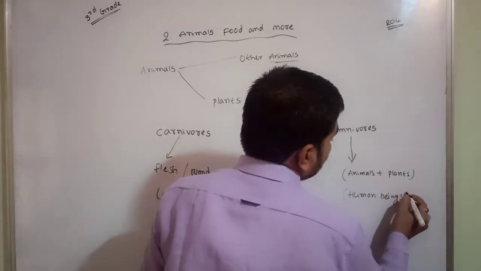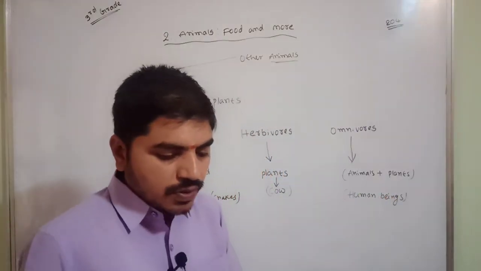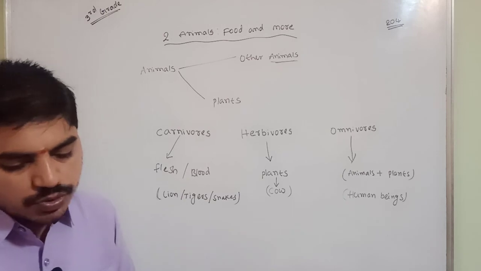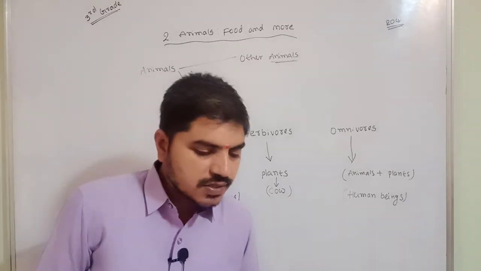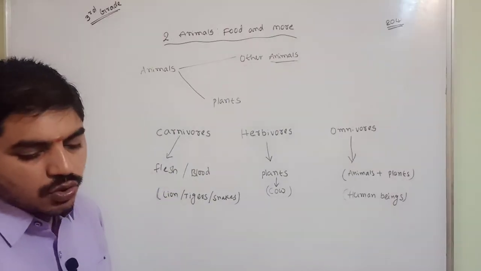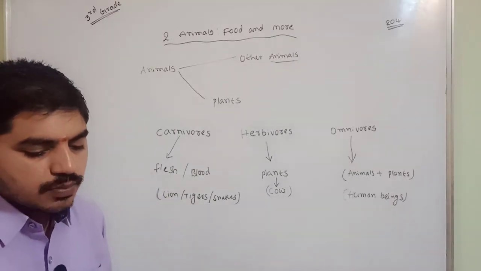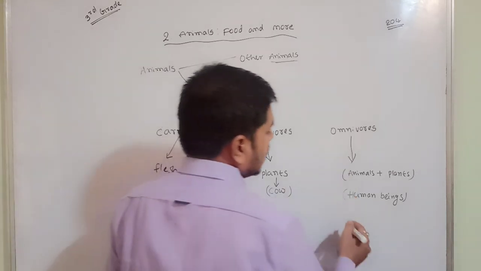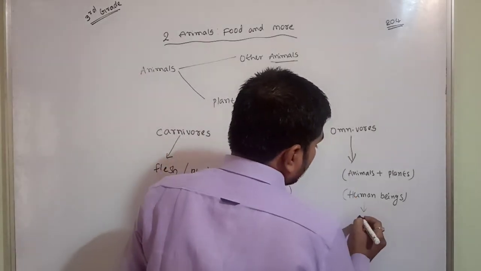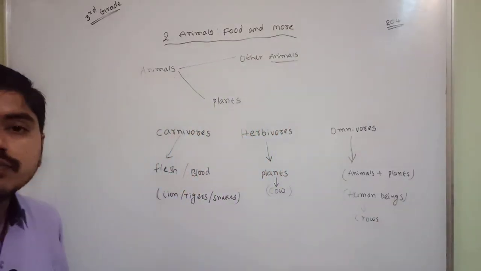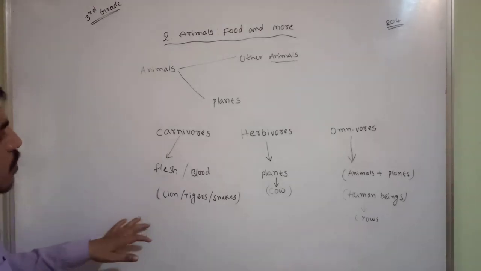These are the examples of omnivores, like bears, mice, squirrels and crows. Human beings are also one of the examples, but you can take anything as an example. You can take crows, squirrel, mouse. These are all examples of omnivores.